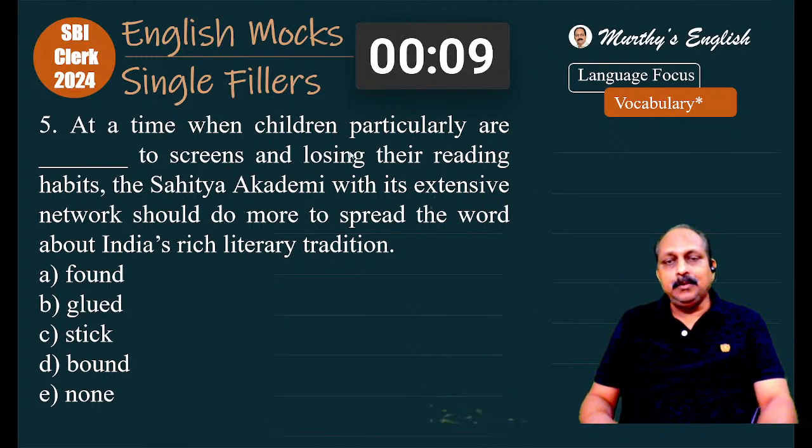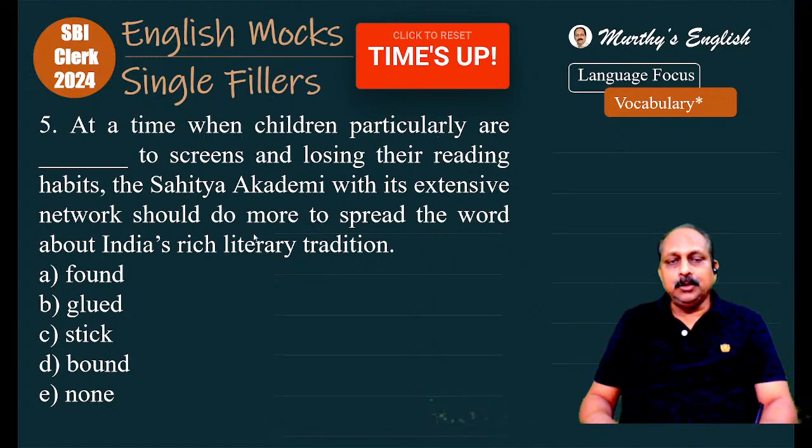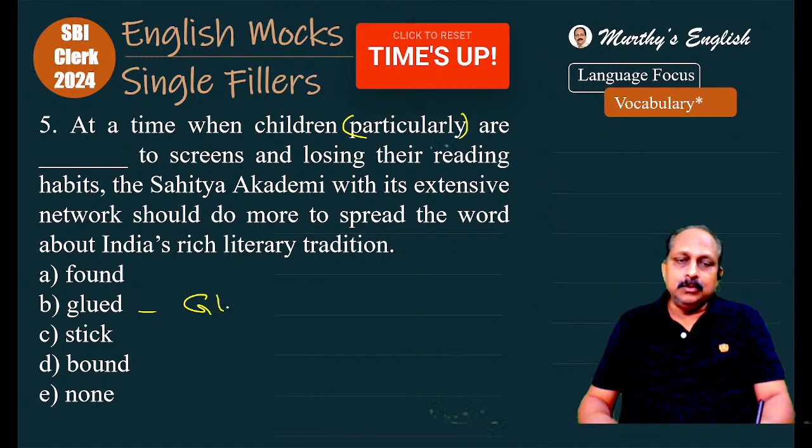At a time when children particularly are glued to screens and losing their reading habits, the Sahitya Akademi with its extensive network should do more to spread the word about India's rich literary tradition. You have already answered. Found. Children, put the adverb in brackets. Children are found. Grammatically, nothing wrong. Children are glued. Here, glue, generally we use glue stick.